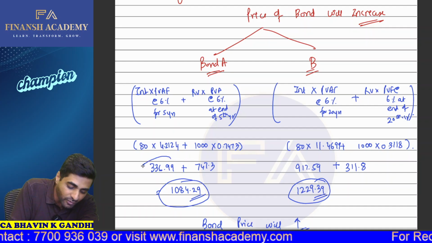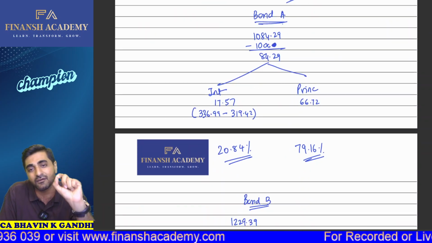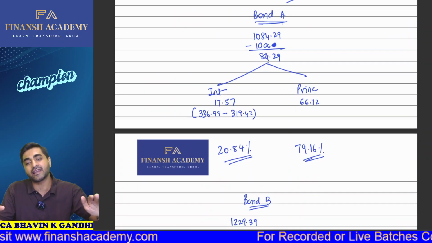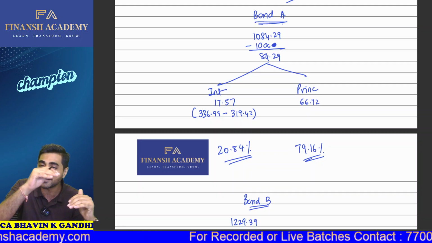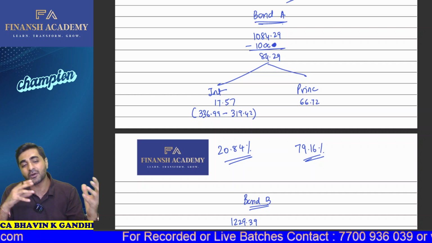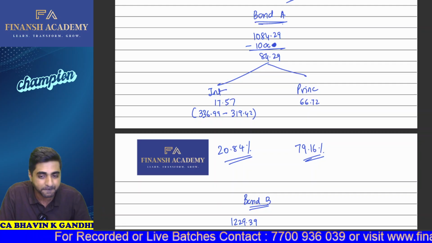Your interest component is 336 and earlier your interest component was how much? It was 319.42. So the difference between the two was 17.57. Complete detailed analysis. So from 84.29, if 17.57 was due to interest, then of course 66.72 is going to be due to your principal part. So 20.84% and 79.16%. Is this going to be your breakup, commons? Yes or no? Yes, sir.